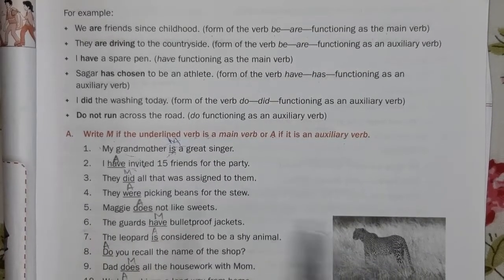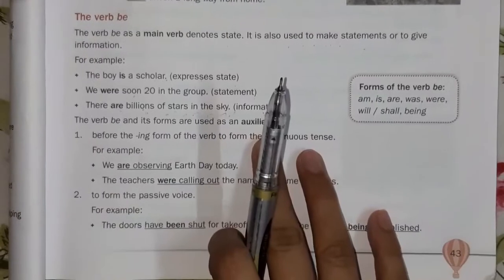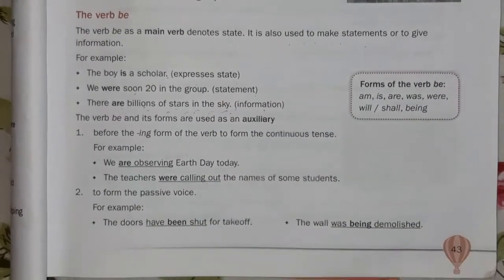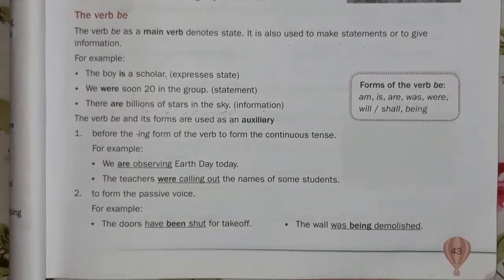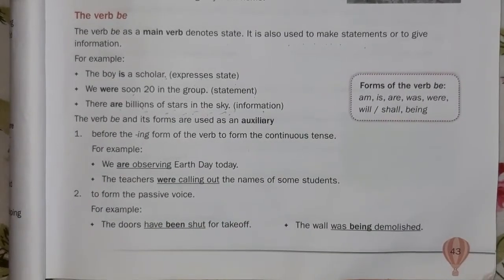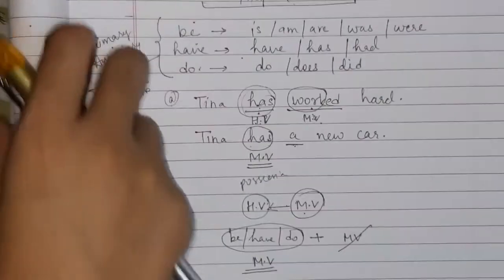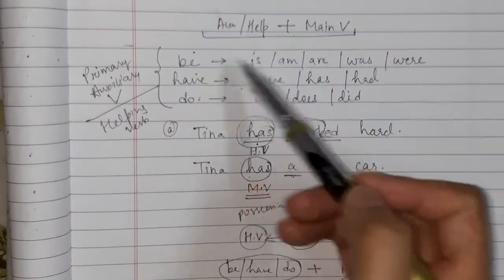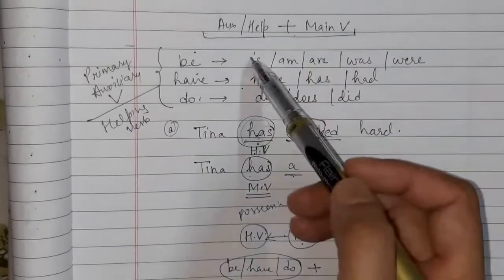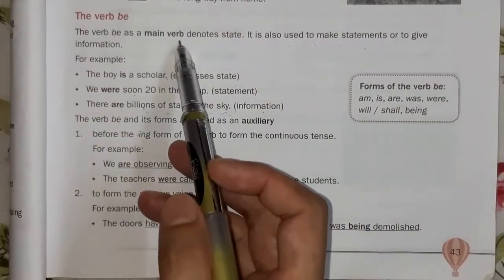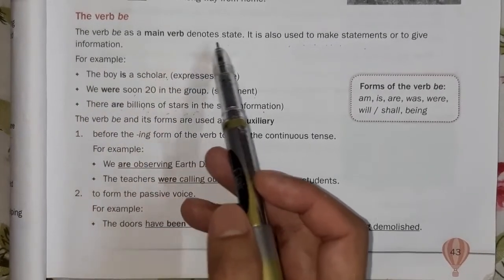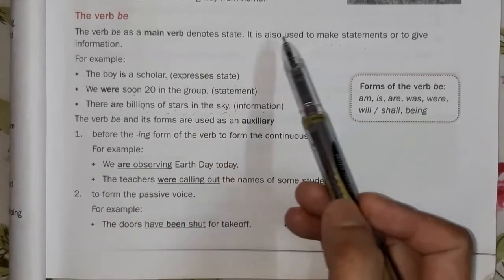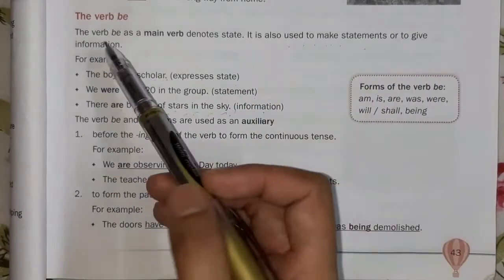Let's see next the verb be. We will go through more details about the be form of the verb. I already told you that the be form of the verb contains is, am, are, was, were. So we will learn about this. The verb be as a main verb denotes state. If you use be as a main verb, it will denote state or condition. It is also used to make a statement or to give information.